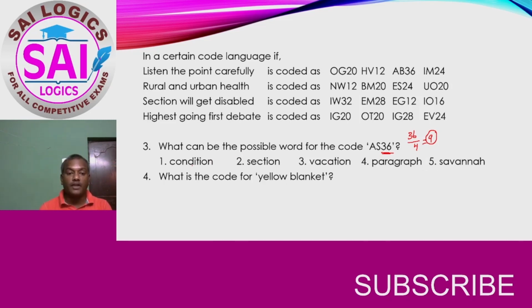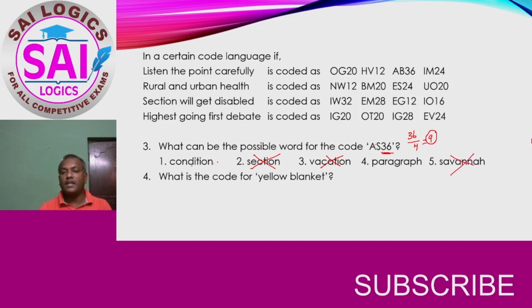In option number 1, we have got 9. This can be the answer. In option number 2, we have got only 7. This is not our answer. In option number 3, we have got 8. This is also not our answer. In option number 4, there are 9 letters. This can be the answer. In option number 5, there are only 8. This is also not our answer.